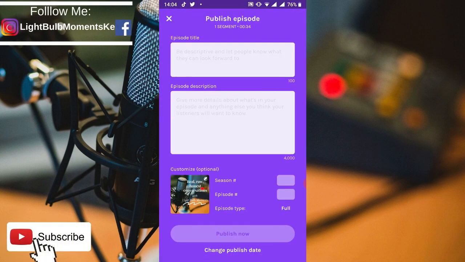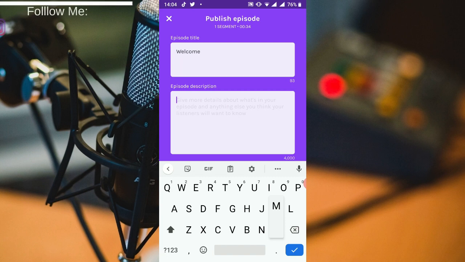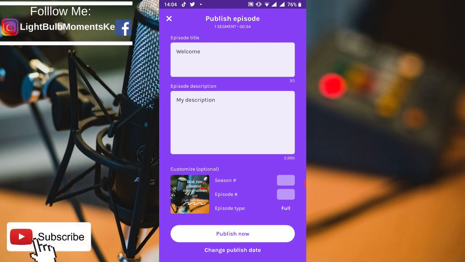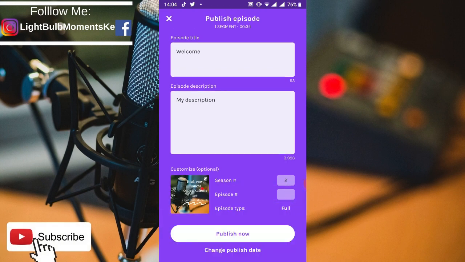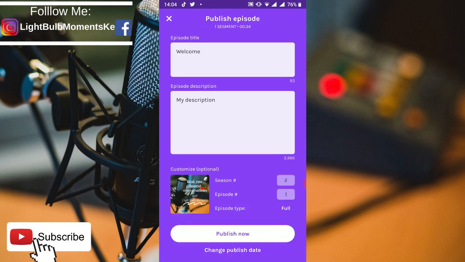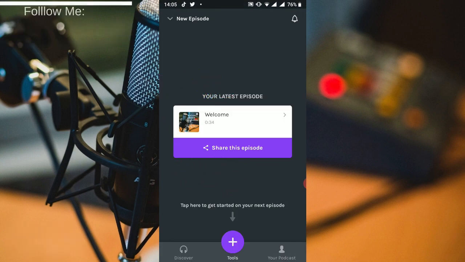Let's click on publish. When you click on publish, it will ask you to give your episode a title. You can give it Welcome, and give it a description. It's good to give a description that will have tags that are searchable, so whenever people search something that you've spoken about, your podcast will be recommended. This can be season 2, and then give it as episode 1, or it can be season 1, whichever, and then publish it.